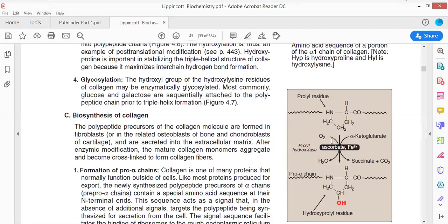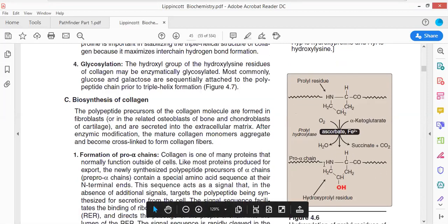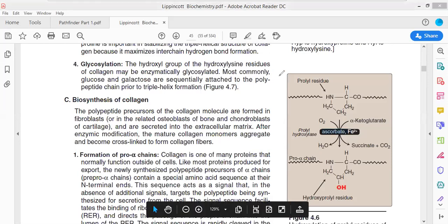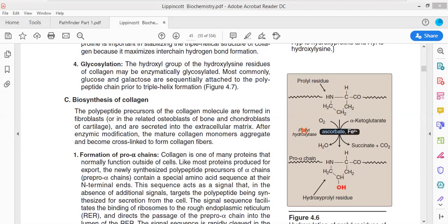In the case of scurvy, the collagen molecules are highly unstable, caused due to absence of a cofactor of prolyl hydroxylase enzyme. And do you know which is that cofactor? That cofactor is ascorbate. The absence of this particular cofactor leads to inactivity of prolyl hydroxylase. If ascorbate will be absent, then what is going to happen? Prolyl hydroxylase will not work. Then what will happen? Proline will not be hydroxylated. There would be no effective structure of collagen molecule.